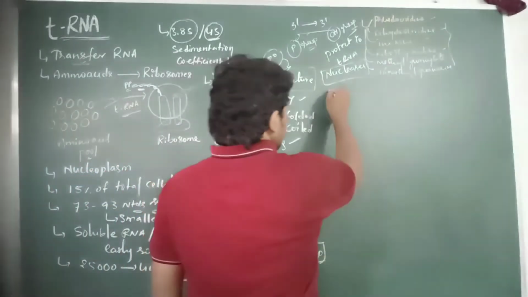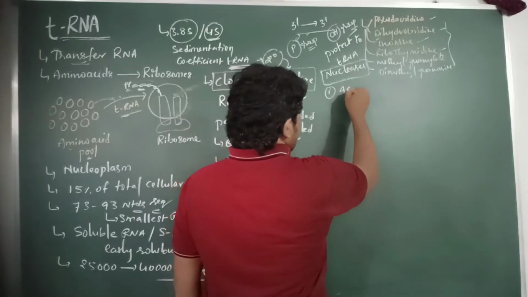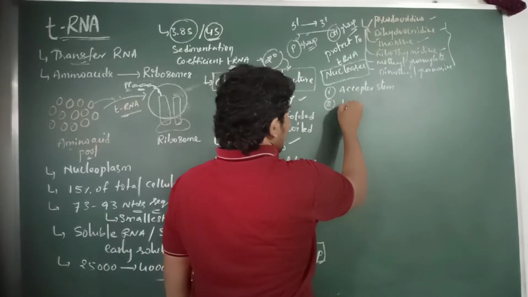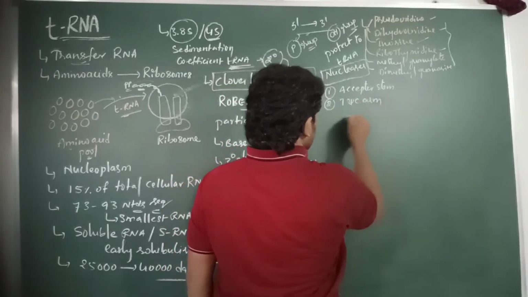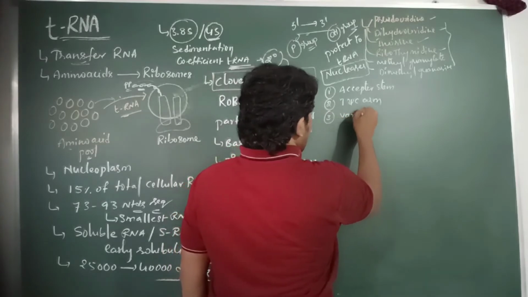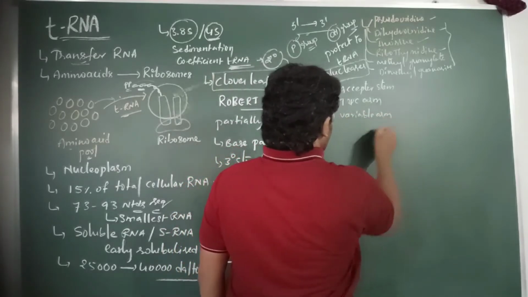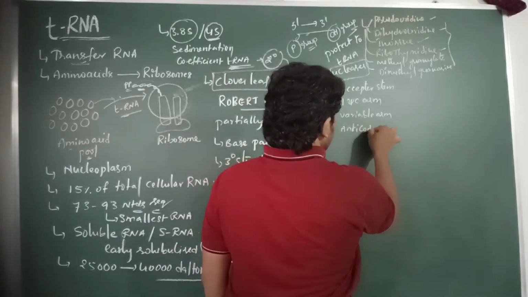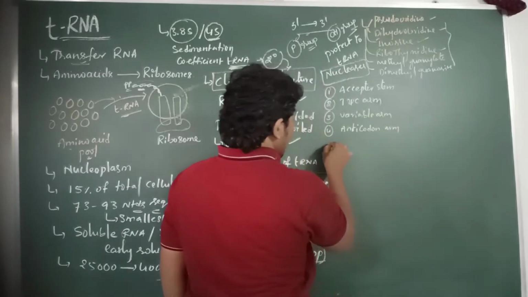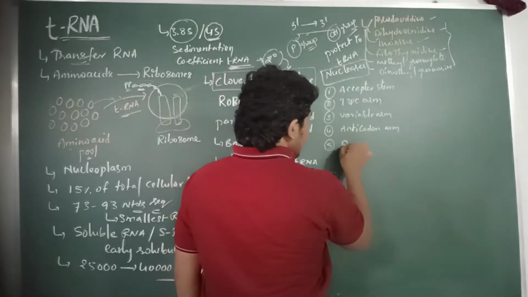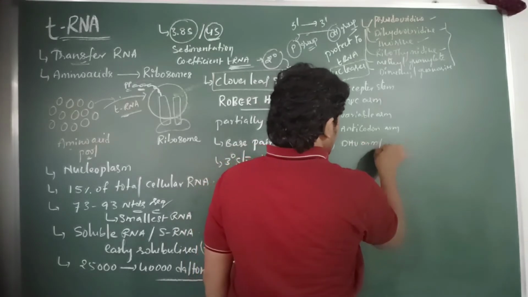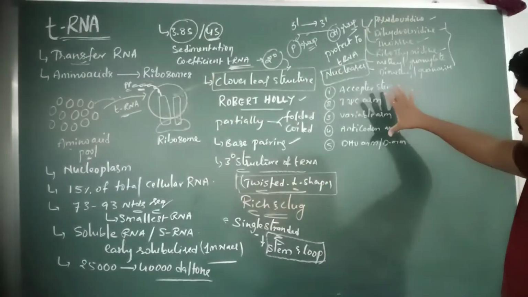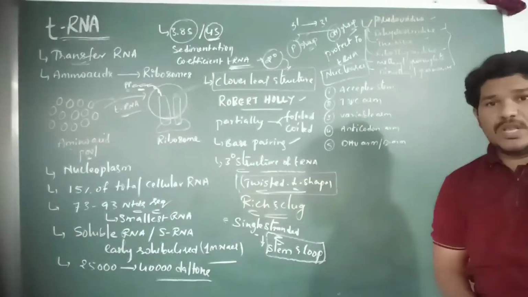They are: first, the acceptor stem; second, the T psi C arm; third, the variable arm; fourth, the anticodon arm; and fifth, the DHU arm or D arm. These are the five main parts of the tRNA molecule.